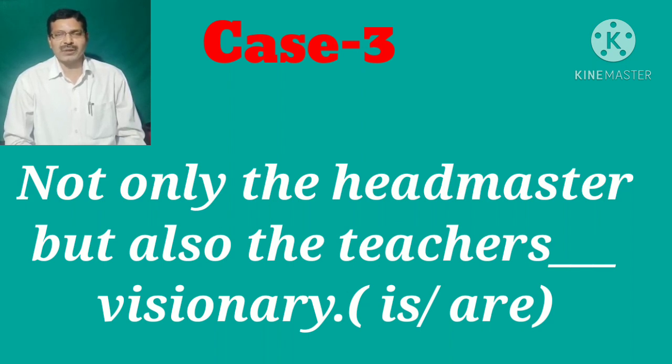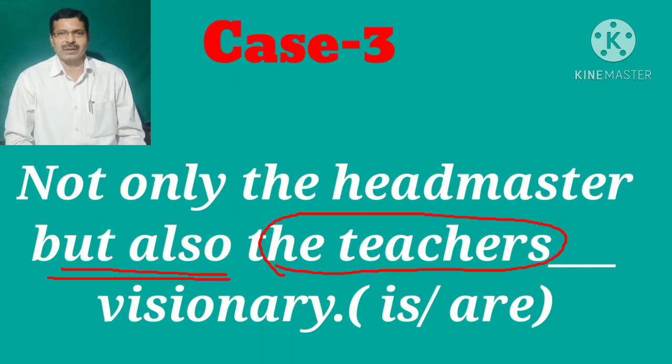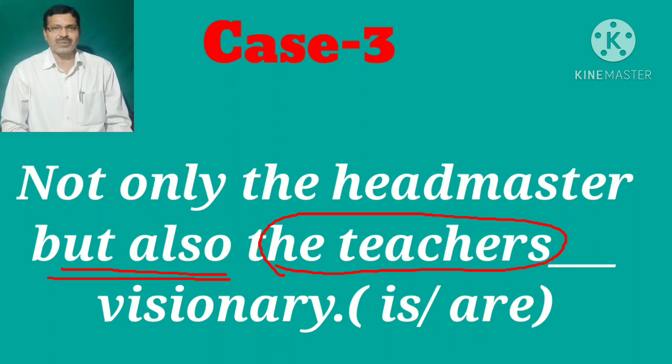Number one, you can see the subject very close to the verb. Number two, you see the subject or the noun phrase that comes after but also. So after but also it is teachers, that is plural, so we have to use the plural verb are, right?